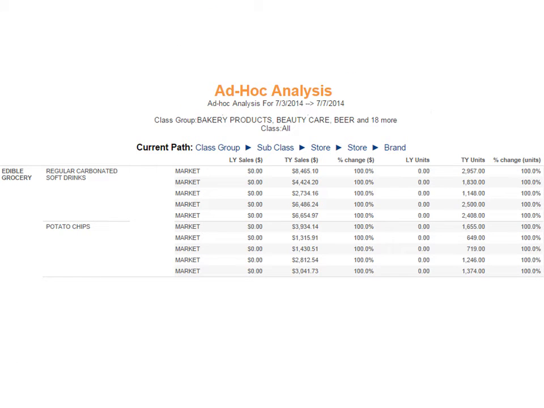Joan decides to continue drilling down to determine what edible groceries are selling the most. Joan changes her second filter to Subclass and the third filter to Store to find that soft drinks and potato chips are the top 2 selling edible groceries. In this case, Joan didn't necessarily know what information she'd find, but looked to cast the net with her searches to see what type of information she could pull up.